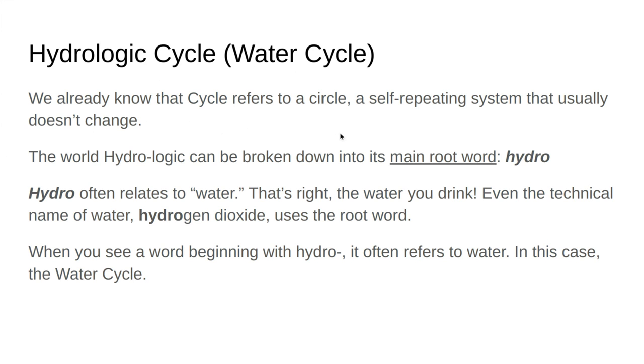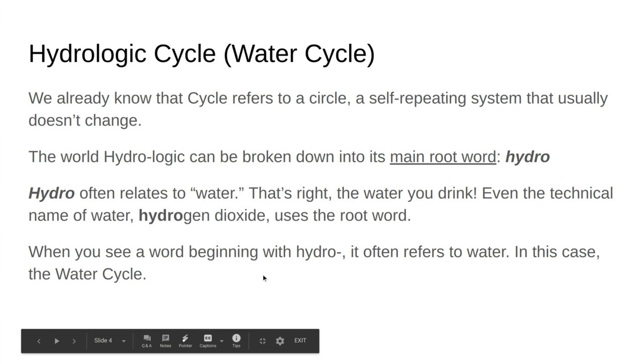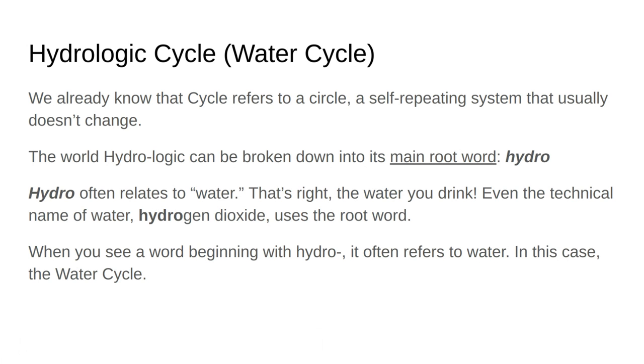Before we get to cycle, our main root word here is hydro. Hydro often relates to water. Include water you drink, the water that comes out of the sky, all the water. Even the technical name or the chemical name of water, hydrogen dioxide, hydro, is in that root word. So whenever you hear the word hydro, when you see it in the beginning of a word, it will usually refer to water.